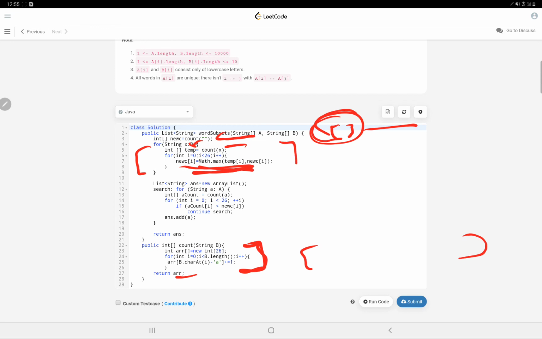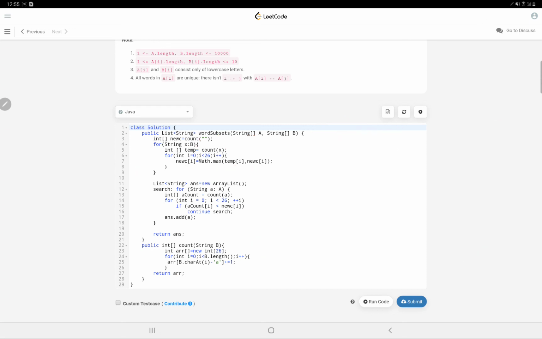So after this, the new C array will be a hash of a word which is occurring in every string of B, with their occurrences also matching. After this it would be generated. Now this is our final answer where we will be storing our answer value. For every string in A, first we will get its count array. After getting its count array we will do the comparison. If it's less, then we move to another string, and if not, it will be added to our final answer, and after all this we will simply return our answer.